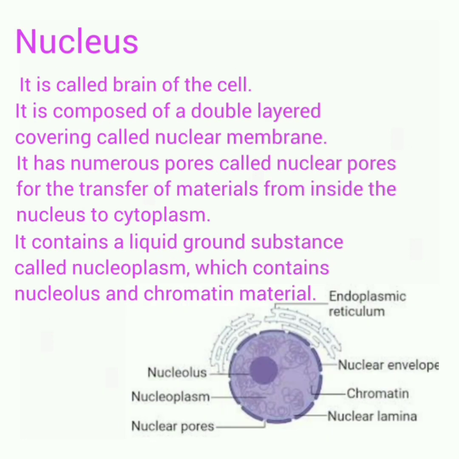Nucleus. It is called the brain of the cell. It is composed of a double layered covering called nuclear membrane. It has numerous pores called nucleopores for the transfer of materials from inside the nucleus to the cytoplasm. It contains a liquid ground substance called nucleoplasm which contains nucleolus and chromatin material.